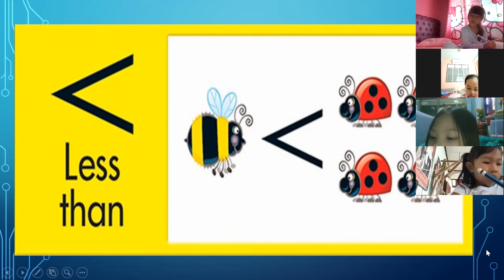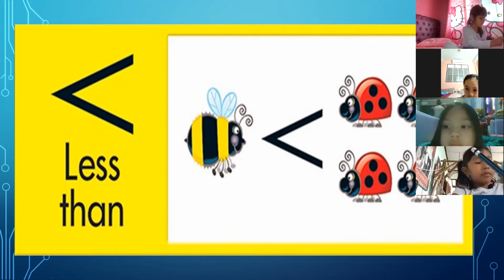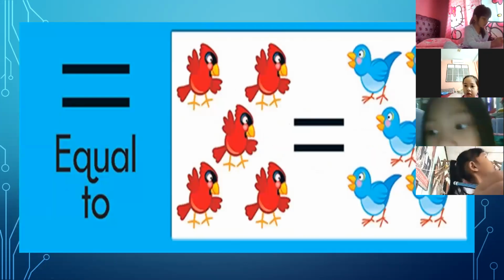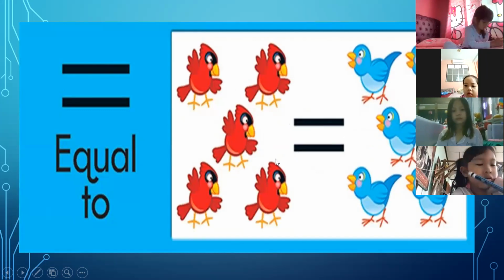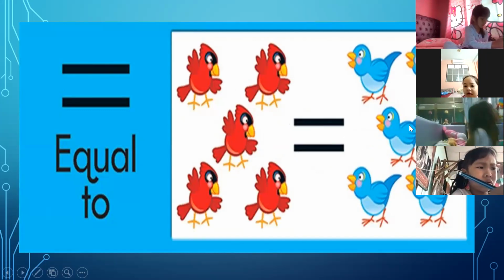By Boa, look at here. Okay. This one is equal to. So we have here different kinds of birds. We have 1, 2, 3, 4, 5. We have 5 birds on this side, and we have 5 birds on the other side.